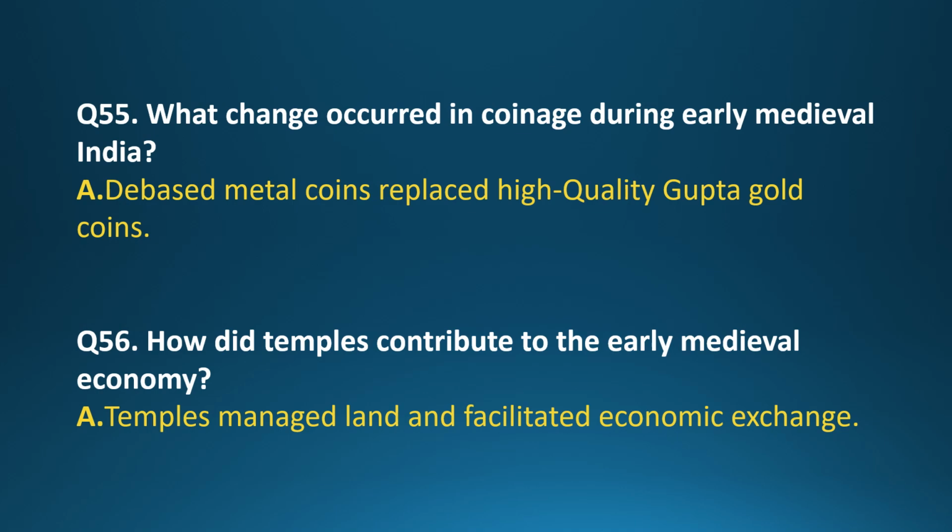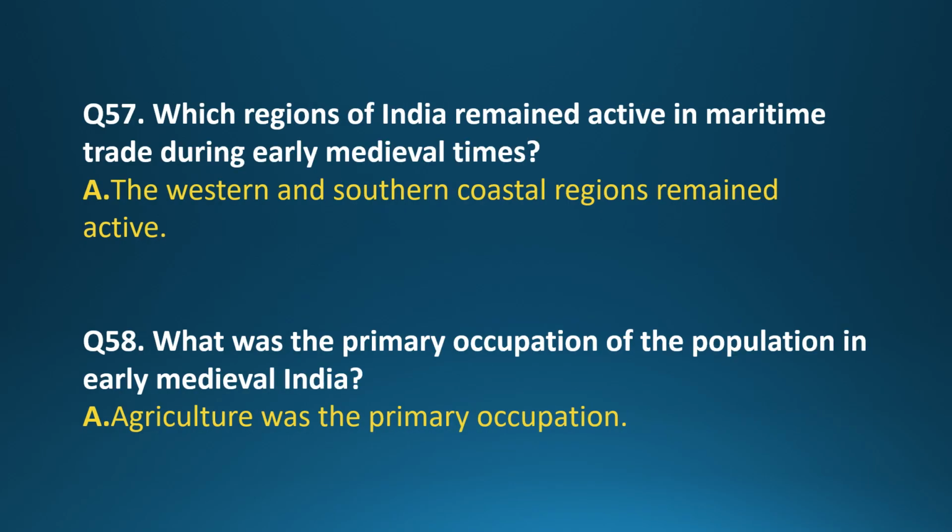Question 53. How did trade patterns change during the early medieval period? Answer. Long-distance trade declined while local trade expanded. Question 54. What happened to urban centers in India during the early medieval transition? Answer. Many urban centers declined while temple-based towns emerged.